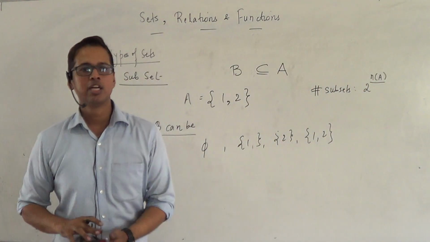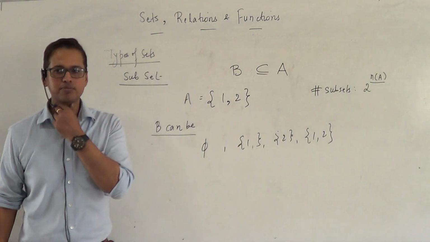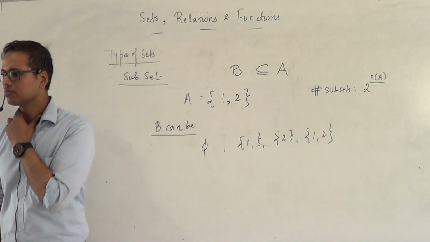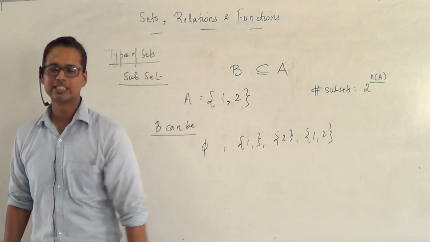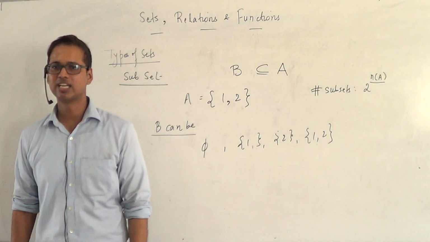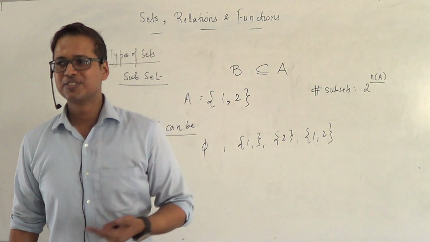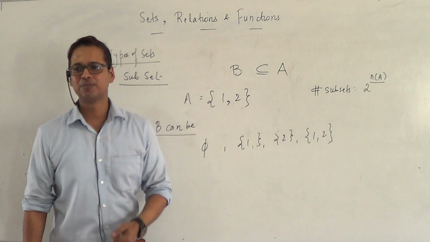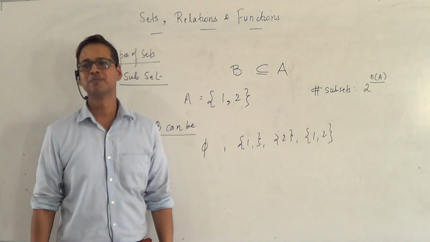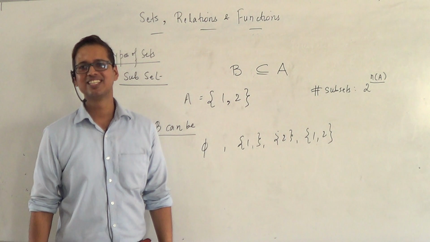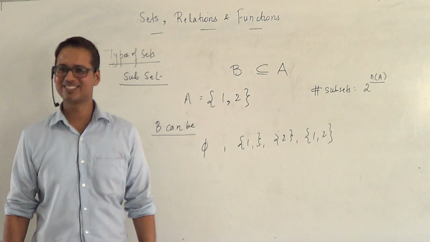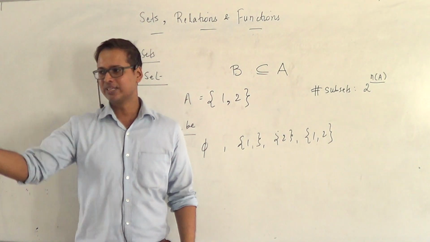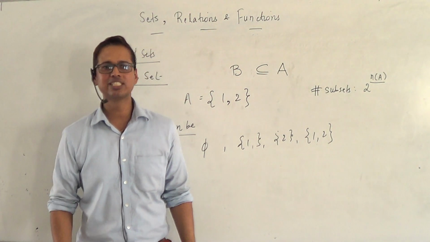Is that okay? Can somebody tell me why it is so? Basically, we cycle through each element. We have 2 choices for each and every element. Exactly, we accept or we reject it. So for each there are 2, so 2 times 2 times 2. You can even use the binomial theorem: nC0 plus nC1 plus nC2 and so on will be (1 plus 1) to the power n, which is 2 to the power n. The binomial theorem and permutation combination lead to the same answer.